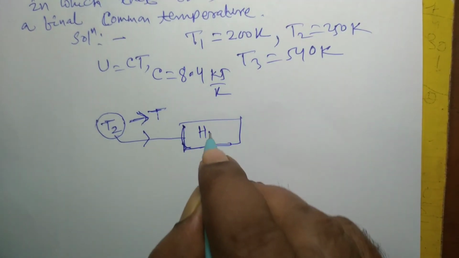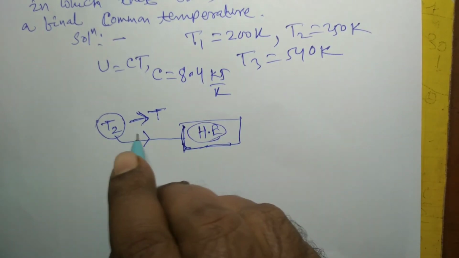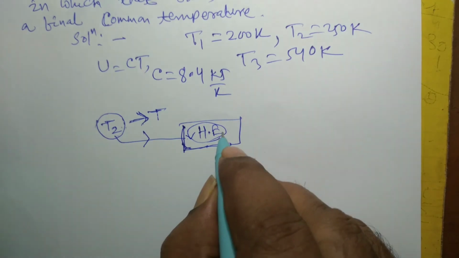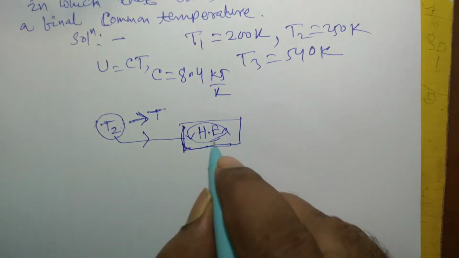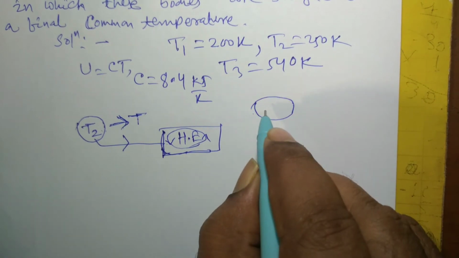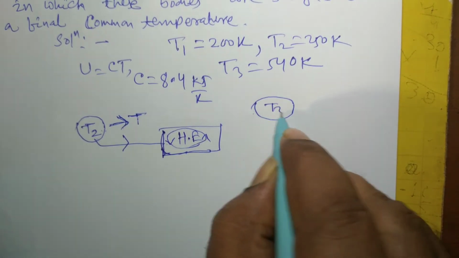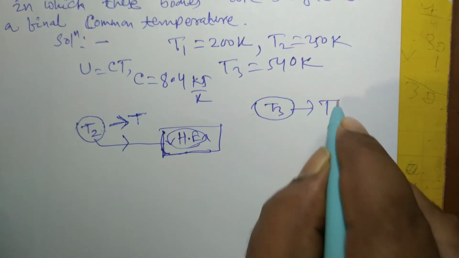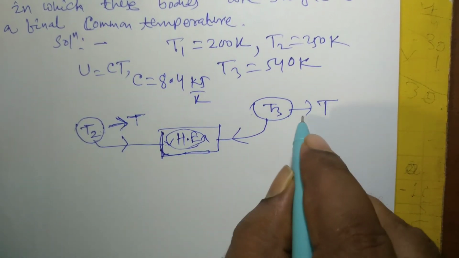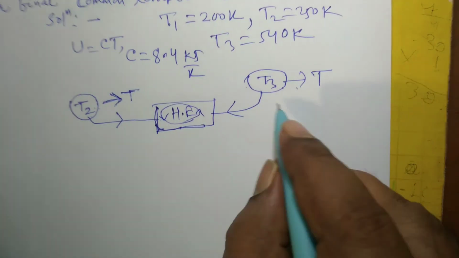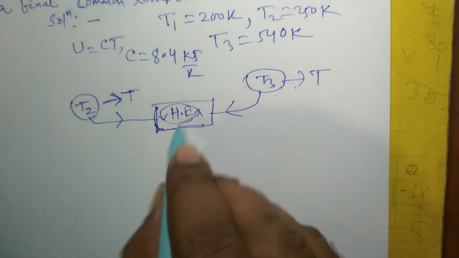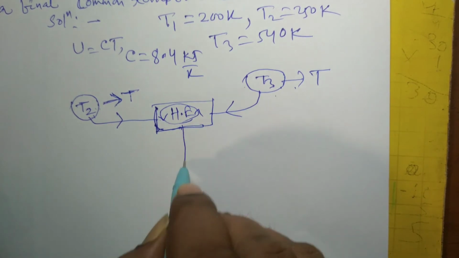Suppose a heat engine is there which is extracting heat from T2, that means the temperature of this body is decreasing according to the assumed directions, and again this is T3, and this is also coming to the common temperature T by giving away heat to the heat engine, that means its temperature is decreasing. T3 is decreasing to T and T2 is decreasing to T because both are giving away heat to the heat engine.